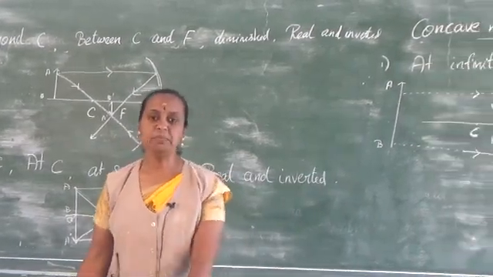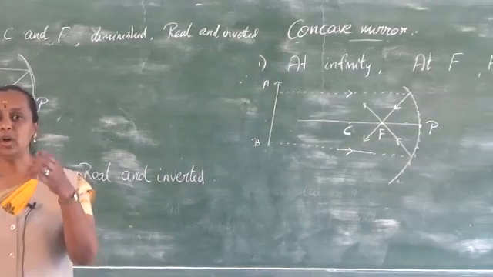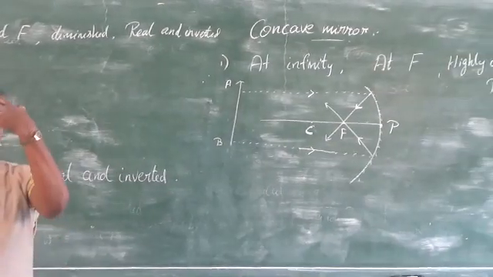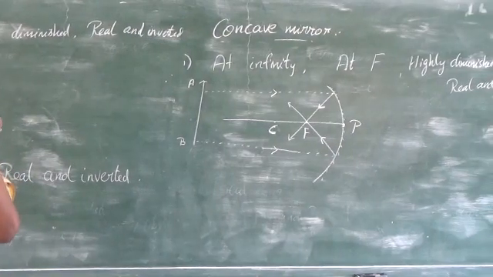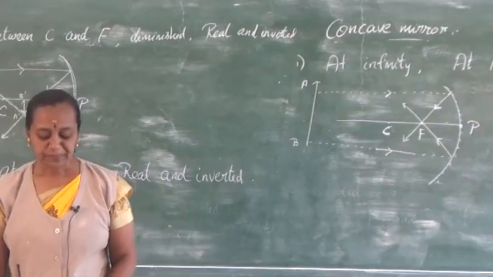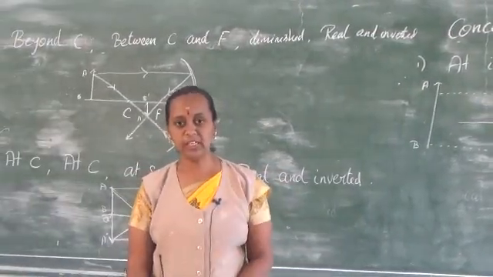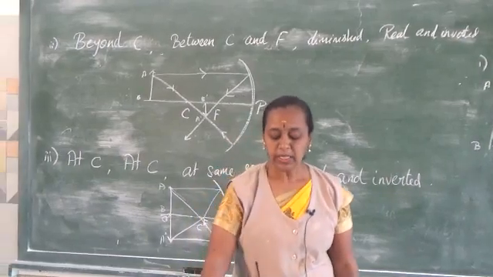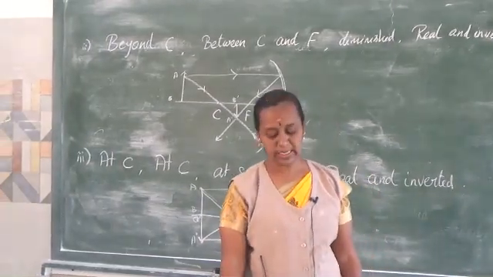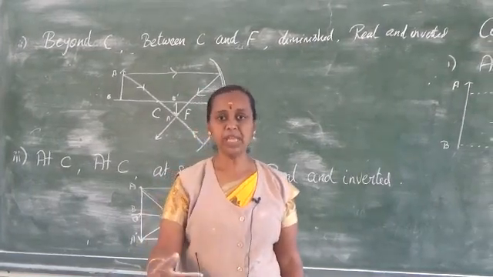They are used as head mirrors by doctors to examine the eye. Whenever you go to an ENT specialist, you can see they have a mirror that makes the eye look big. That is nothing but a concave mirror. ENT means eye, ear, nose and throat, and the mirror provides shadow-free illumination of the organ. They are also used in reflecting telescopes. So these are the uses of the concave mirror. I am just explaining what is there in the book.